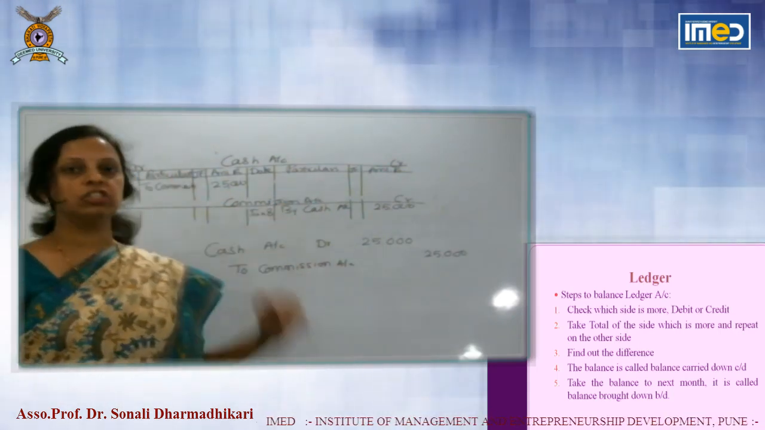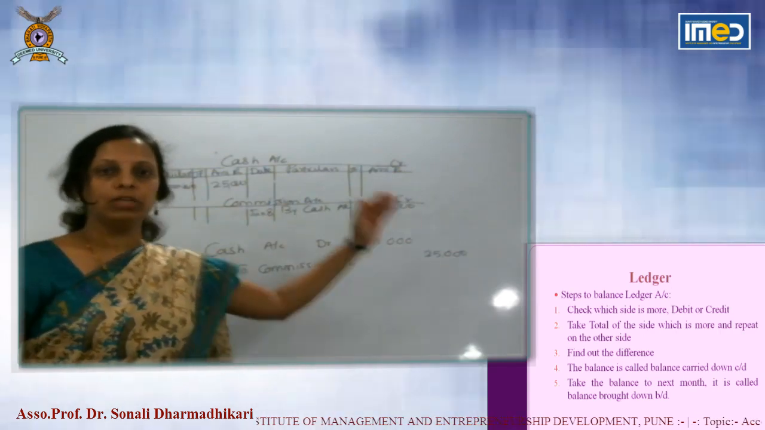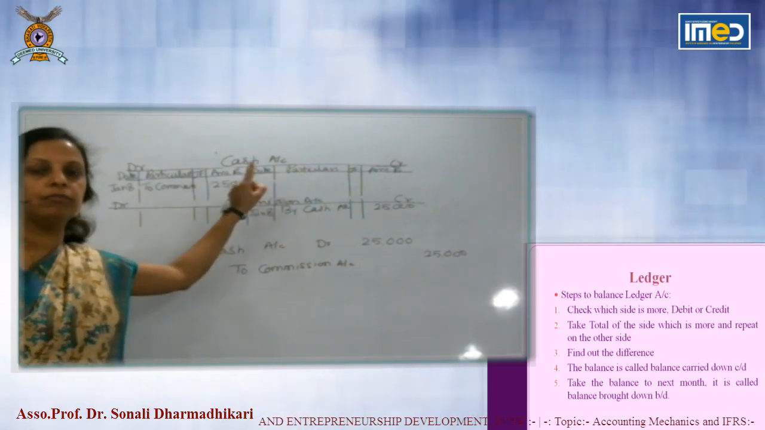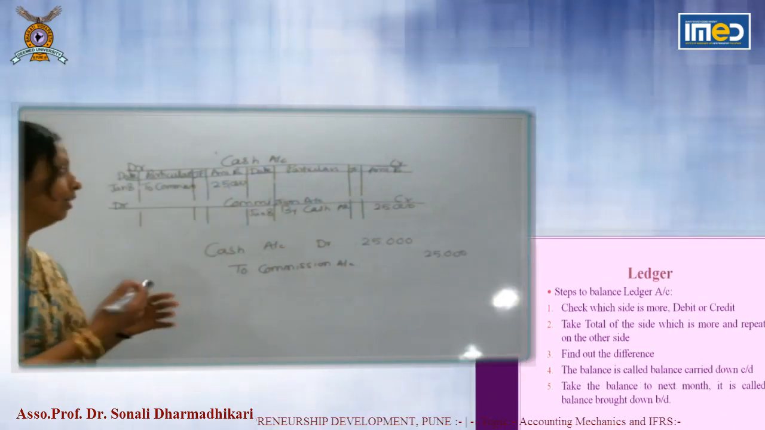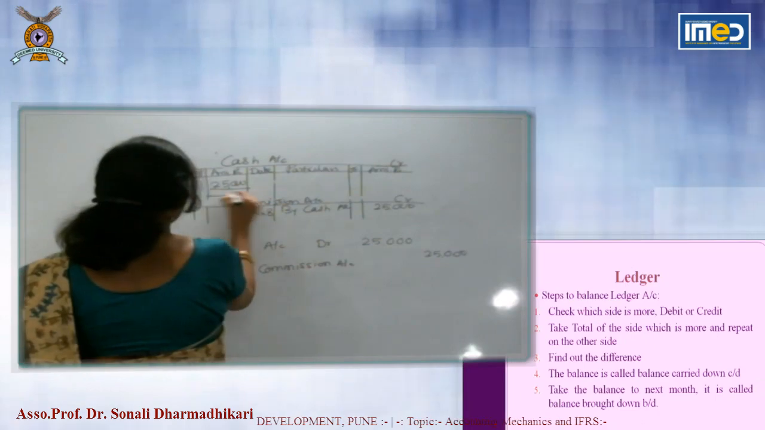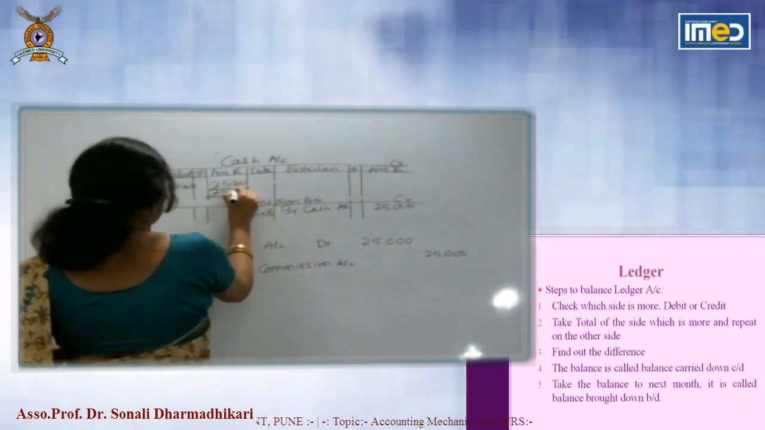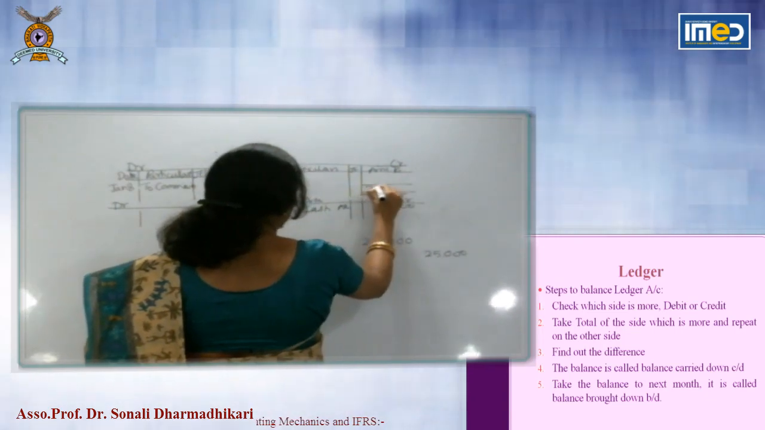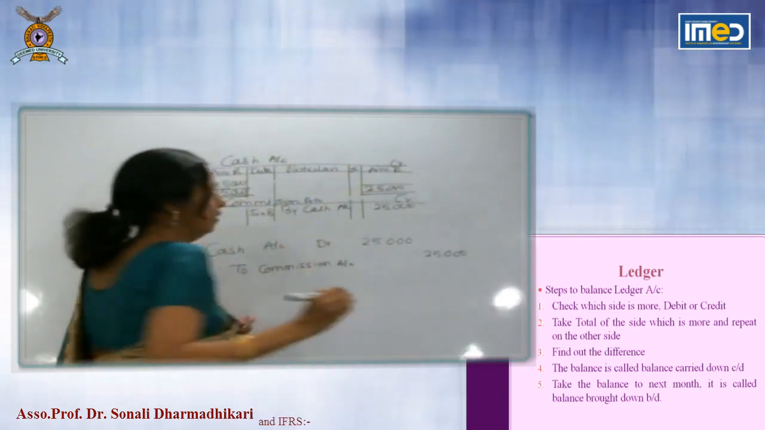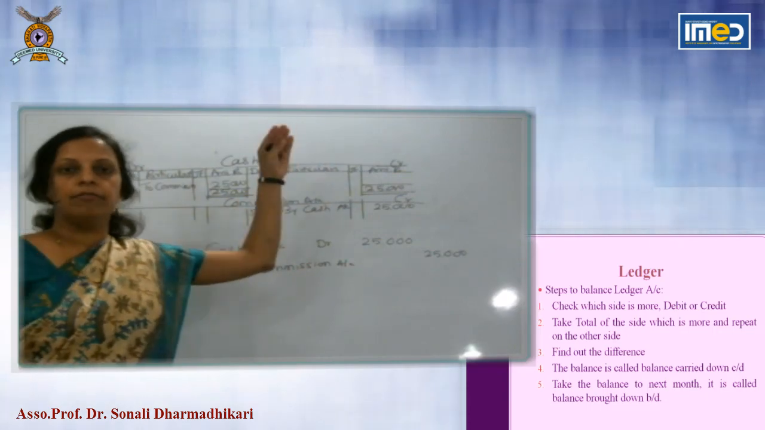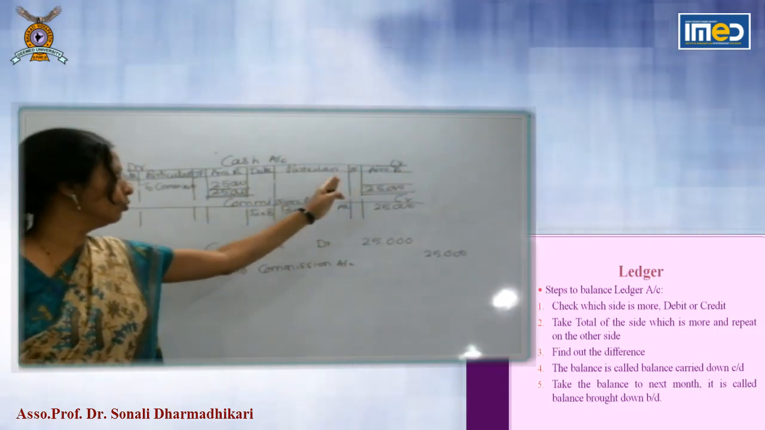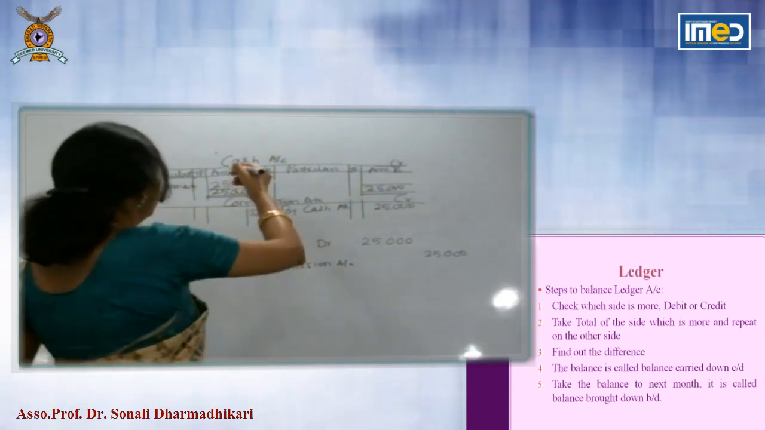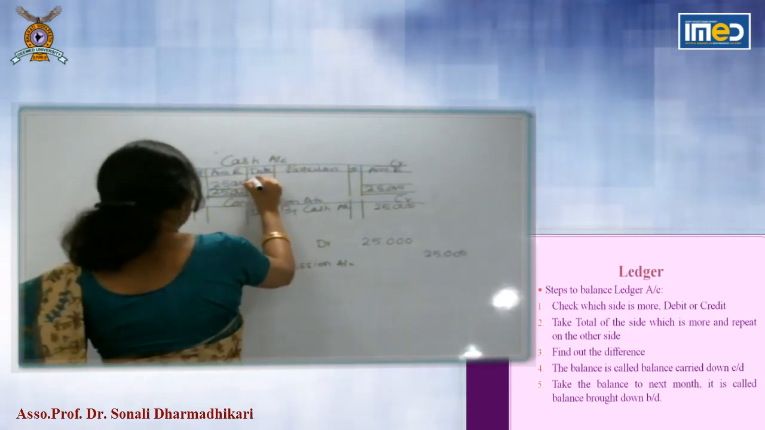First, check which side is more. Now here we have taken only one entry. So if you take cash account, which side is more? Debit. So take total of debit side. Next step, repeat it on other side. As there are no other entries, find out the difference. So difference is 25,000.